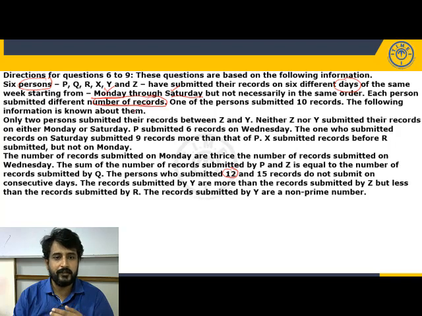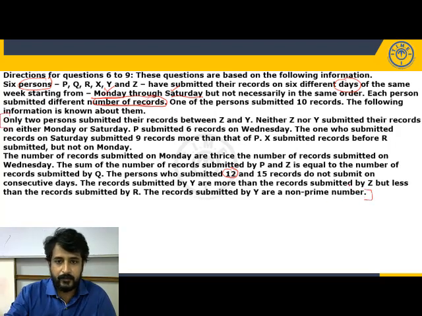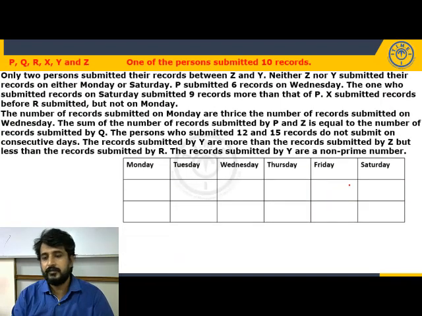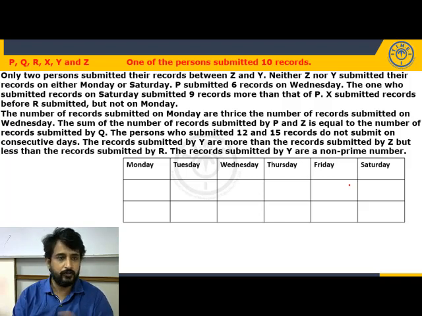So what do we have to identify? We have to freeze the days and identify who submitted a record on Monday and how many records he submitted, who submitted a record on Tuesday and how many records he submitted. That we have to identify, right? And we have been given a certain number of clues. We'll take up these clues in the next slide along with the basic structure. Now here is the basic structure. Monday to Saturday. Days are frozen. Now let us go through the clues.